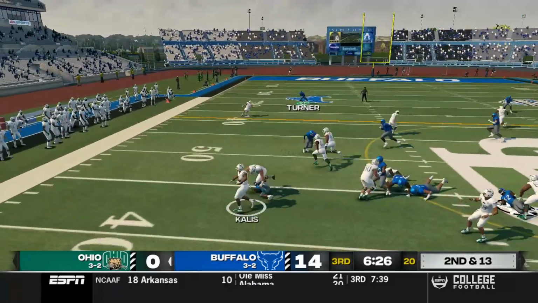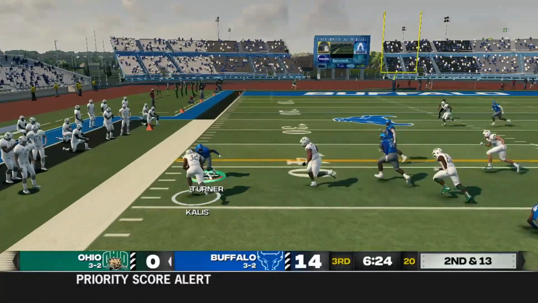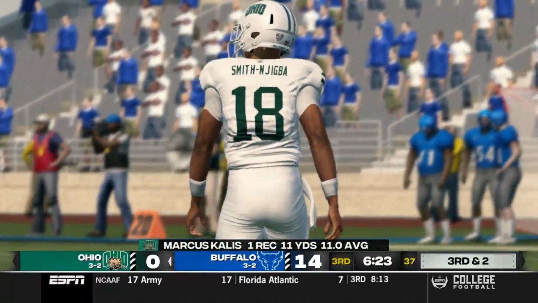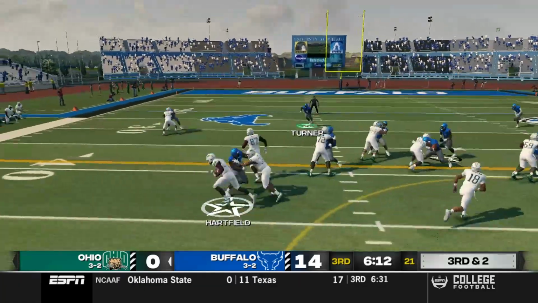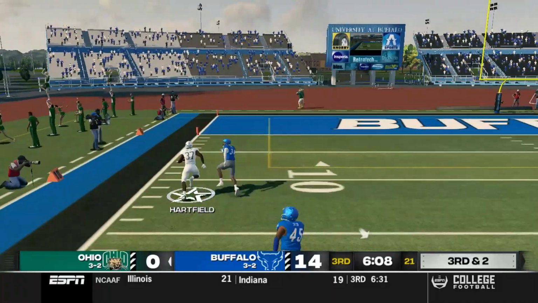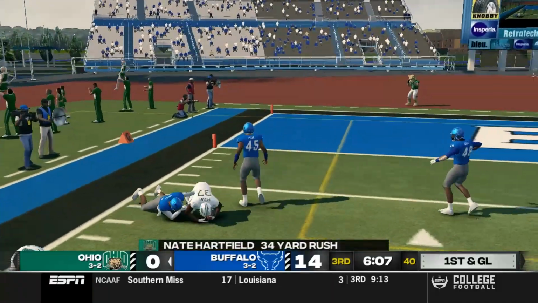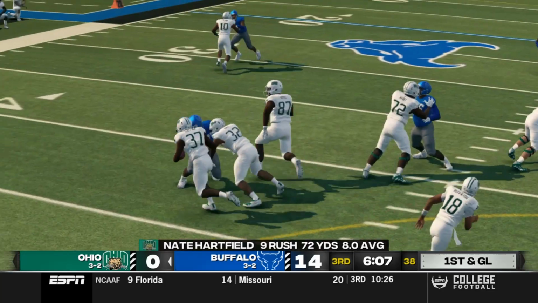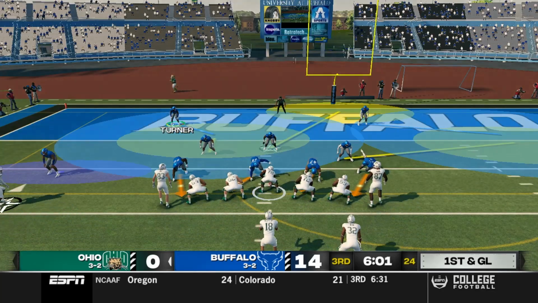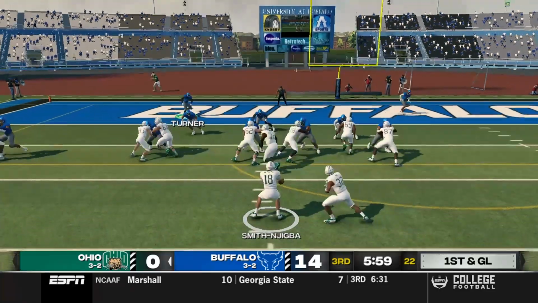Man in motion, Smith-Njigba back to pass. He hits Kalis on the screen. Turner coming down, 1 man to beat. Turner does enough, knocks him out of bounds, setting up a 3rd and 2. Smith-Njigba hands it off. Hunt can't make the play on the outside, on the edge. Hartfield has a gap down sideline. Is he fast enough? No, he is not. Great tackle in space by Seth Weischer. Good job, Bulls. That could have been a touchdown, but luckily Hartfield is not a fast player.